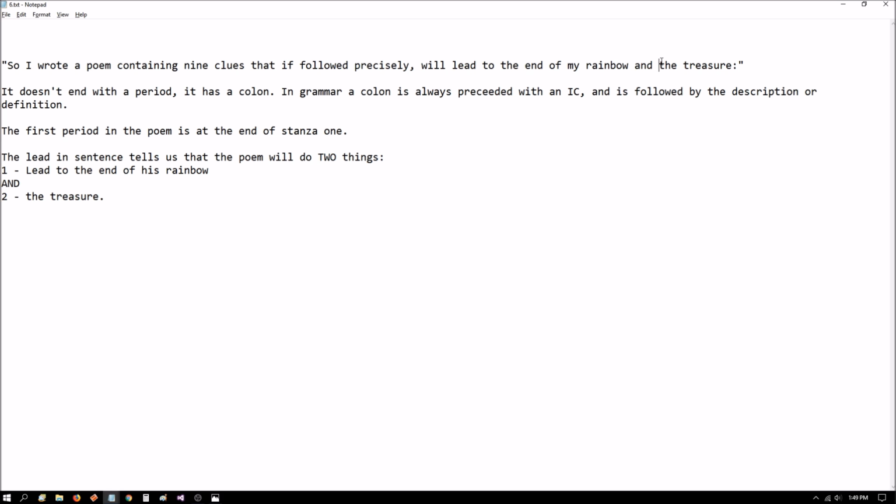So now that we went through the memoir using the poem and we reached the end of his rainbow, it's time to use the poem again, and this time to the treasure. But now we have the hints to help us solve the clues in the poem. So now the poem becomes a map to the real world. We follow the poem at real world locations using all of our newly gained knowledge. So we start back again at stanza 2. This time, we're following the poem with a real map.